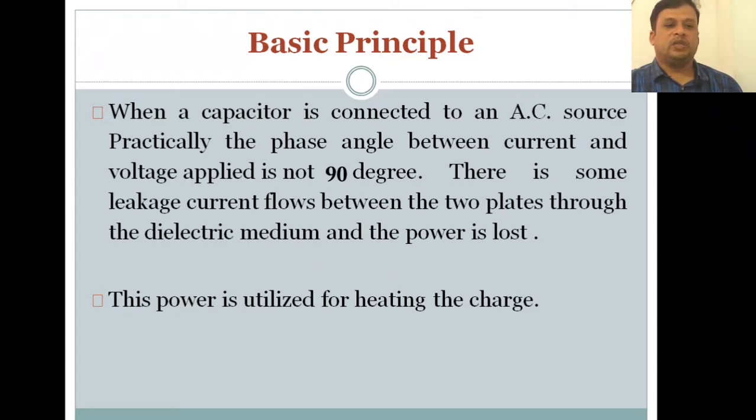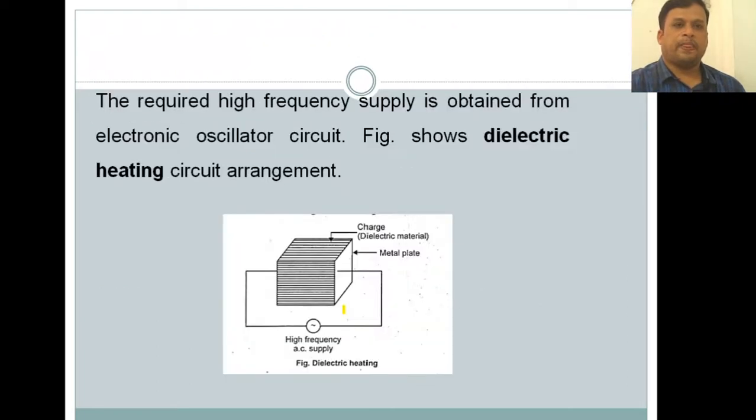And this power is utilized for heating the charge. As already discussed in the previous class, the charge is nothing but the body to be heated. So this power is utilized for heating the charge, and you can say charge as a body also. Next, the required high frequency supply is obtained from an electronic oscillator circuit,